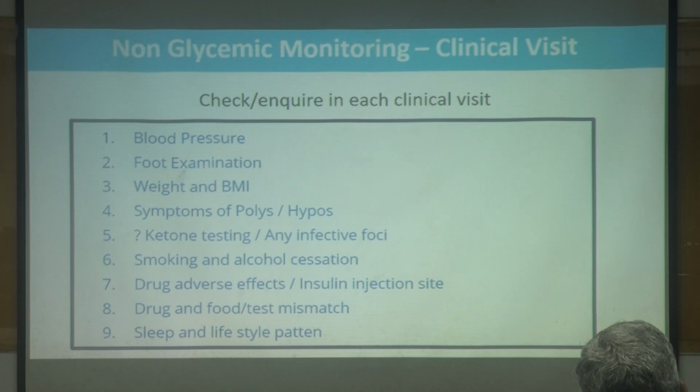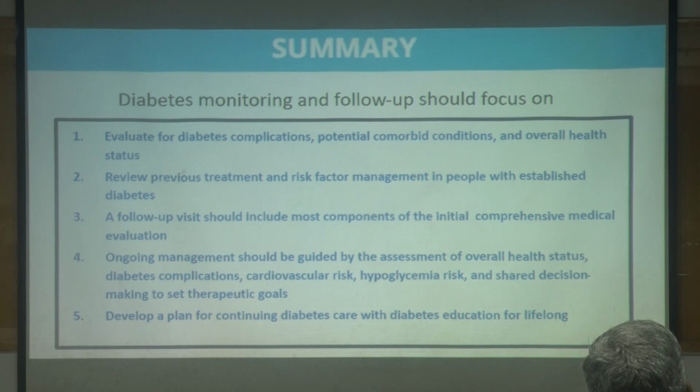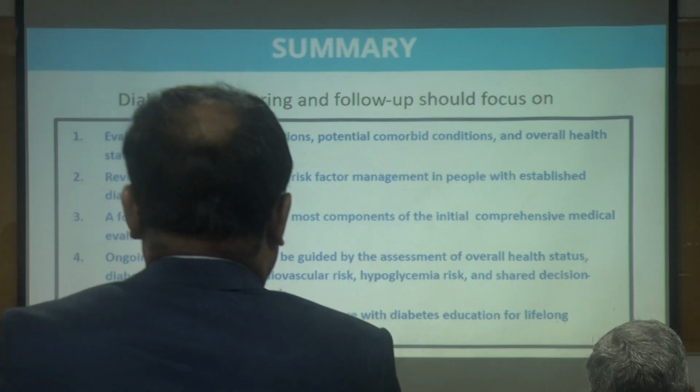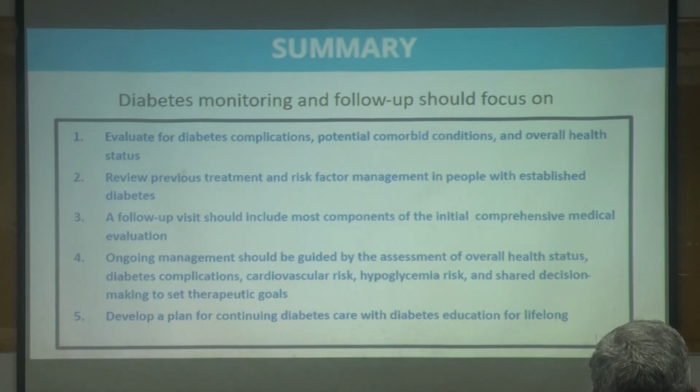Before de-escalating or escalating the dose, look for food. Whether the patient had the right tablet, right time, what food the patient had, what tests they have done, what about the sleep and lifestyle pattern, all these things have to be monitored. To summarize, diabetes, evaluate diabetes complications always, potential comorbid conditions have to be evaluated, overall health status has to be always monitored in any diabetic patient. Review patients' previous treatment and risk factor management in people with established diabetes. Always de-escalate or escalate the dose according to the patient's lifestyle.